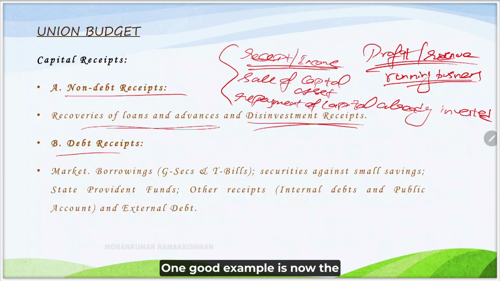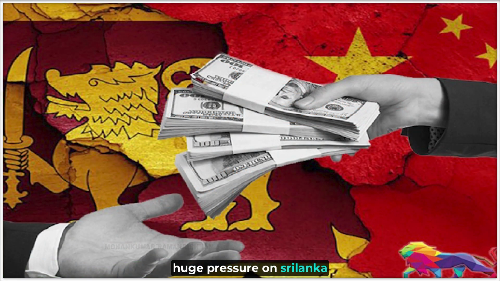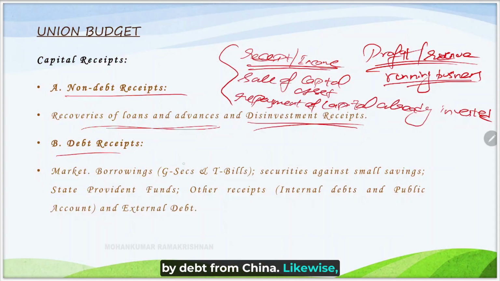One good example is that the Chinese government is now putting huge pressure on Sri Lanka, because Sri Lanka was aided by debt from China. Likewise, India has given loans and advances to many countries, and when we recover those loans and advances, which were earlier a debit entry in our capital expenditure, those things will be accounted back as capital receipts. These are called non-debt receipts.